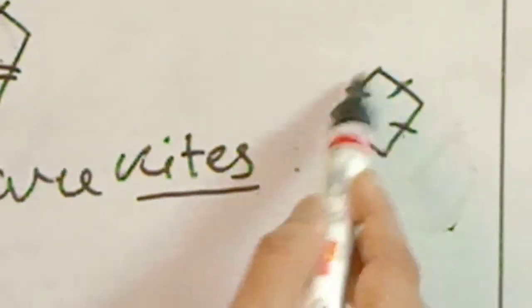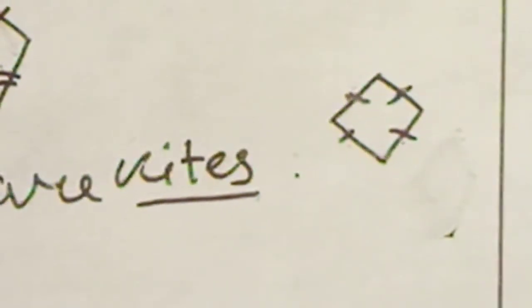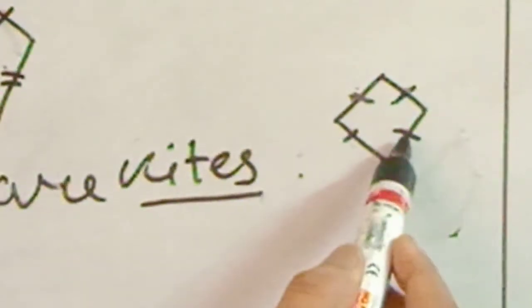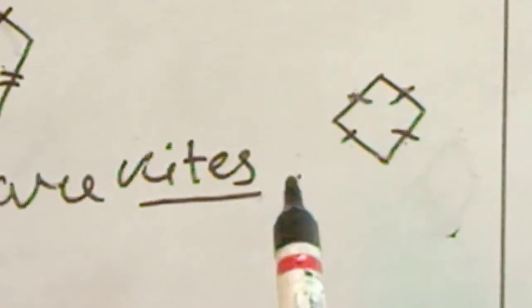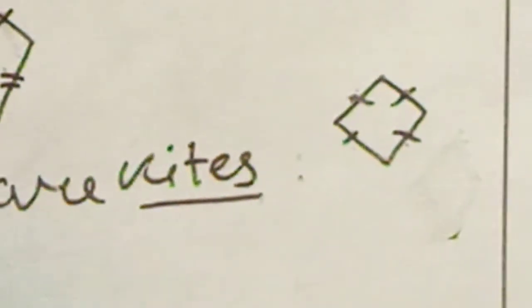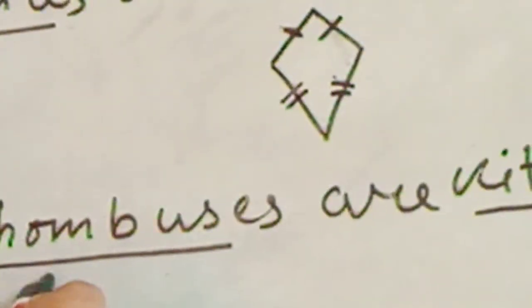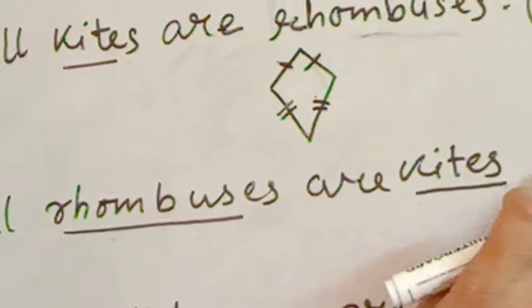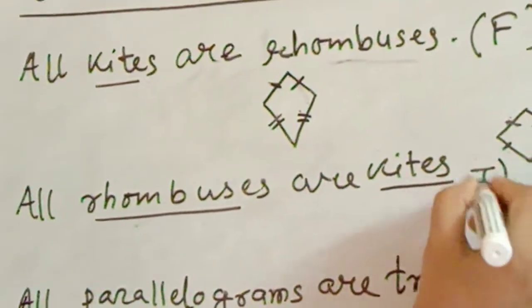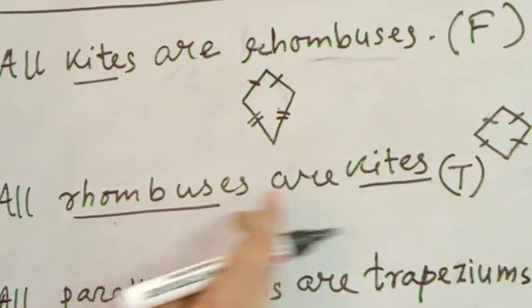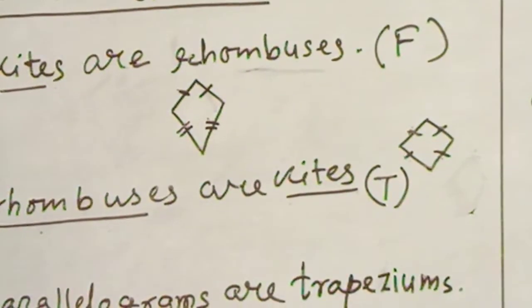So this can be a kite also. But as all the sides are equal, it is a rhombus. So rhombuses are kites; it is always true, because all rhombuses can be kites, as kites only need adjacent sides to be equal.